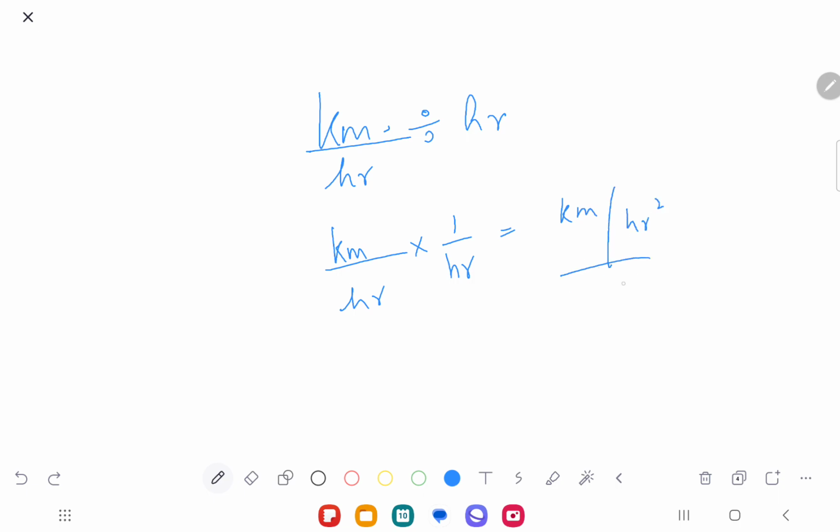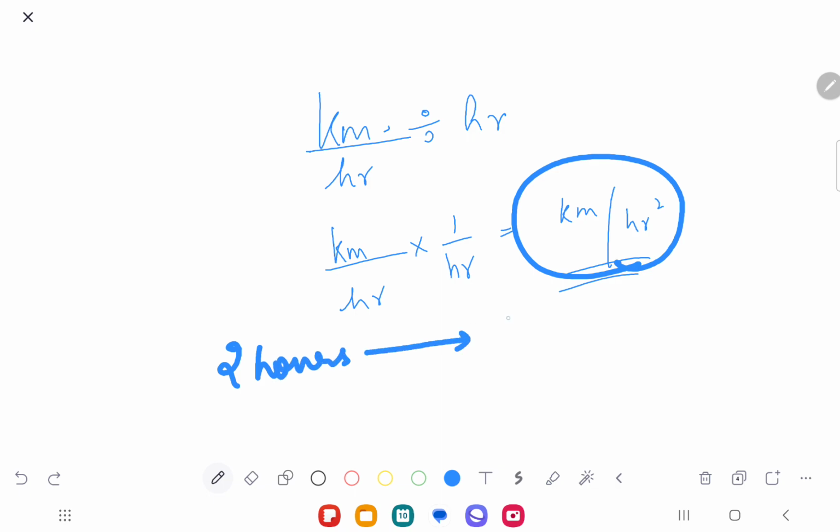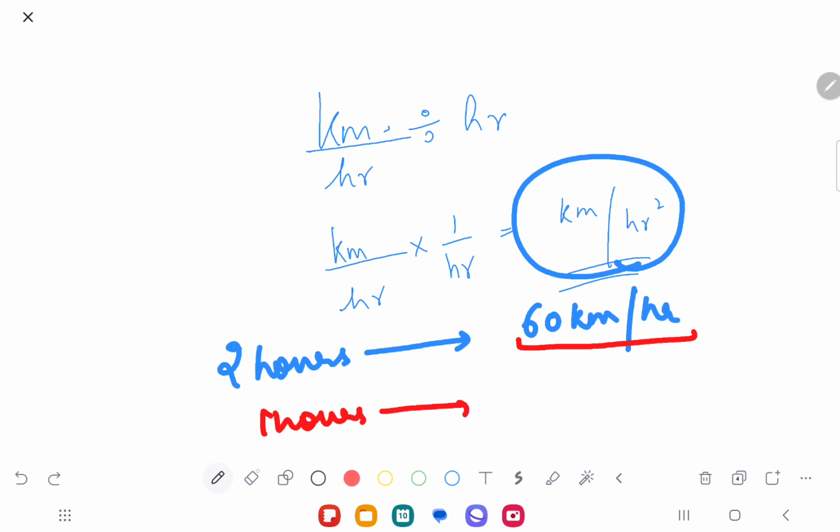Are you understanding my point? So my unit shall become what? In 2 hours' time, the speed has increased by 60 kilometers per hour. This much is the increase. So in 1 hour's time, how much is the speed increasing?